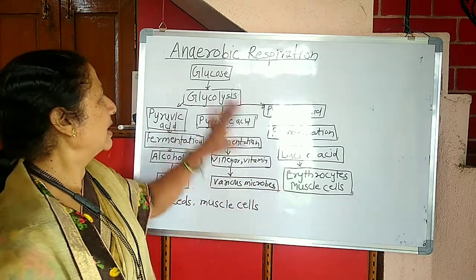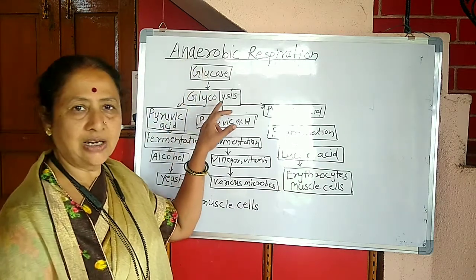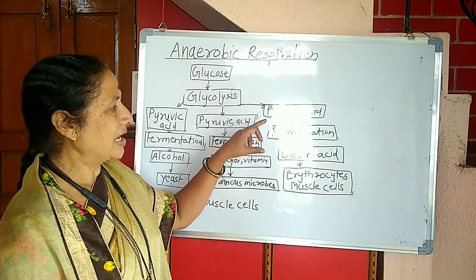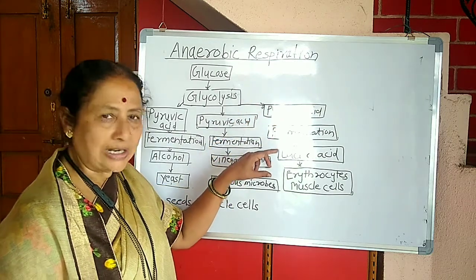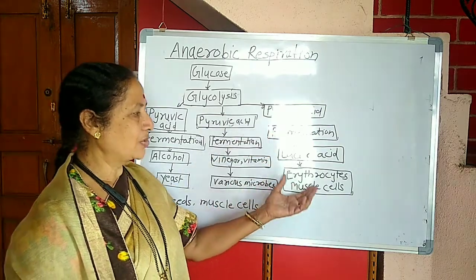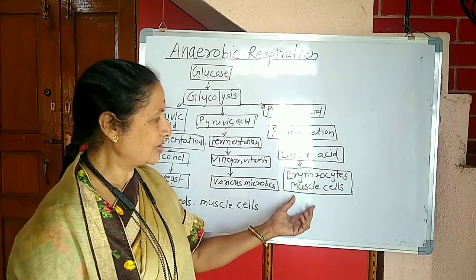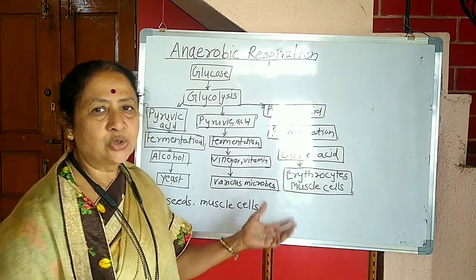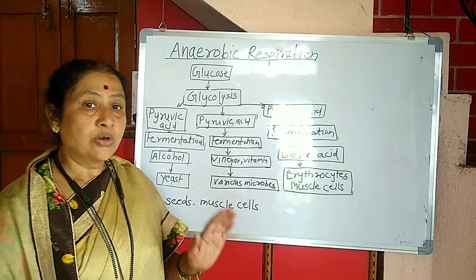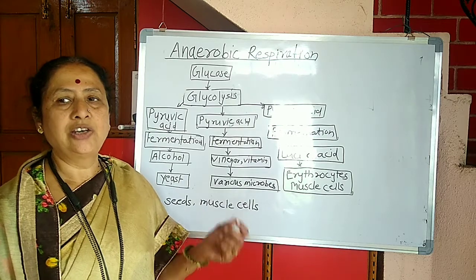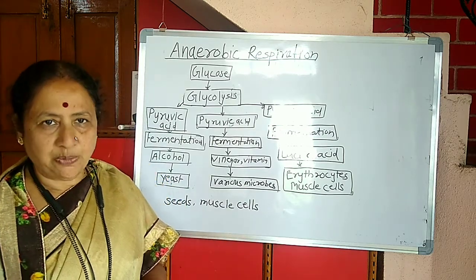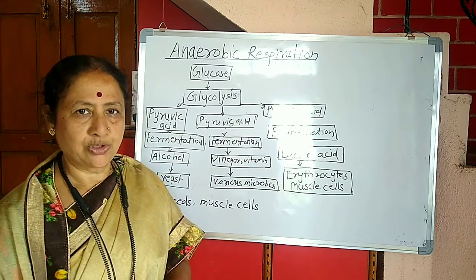Then the third type, that is the glucose, it again undergoes the glycolysis, same pyruvic acid is formed. Then the pyruvic acid is converted into lactic acid, and this process is called fermentation. This process occurs in our erythrocytes or the muscle cells, and so this is all about the anaerobic respiration. This respiration releases a less amount of ATPs, only 2 ATPs are produced.